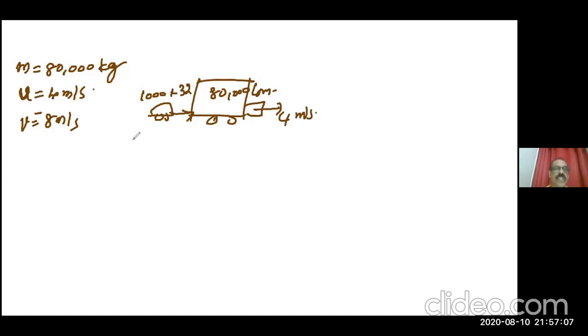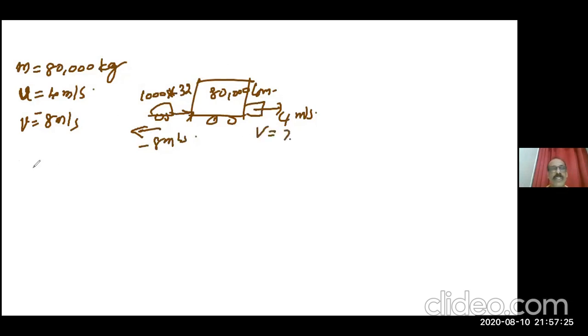After collision, this car bounces with a velocity of 8 meters per second, so minus 8 meters per second. What is the velocity of the truck? We need to find out the velocity of the truck.